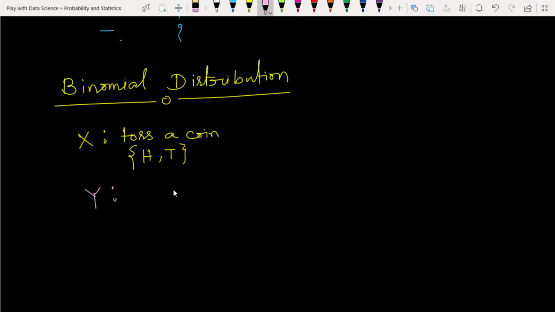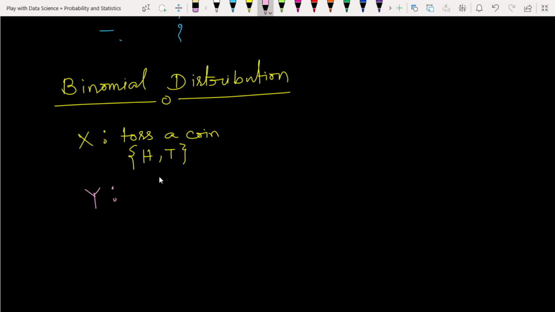Suppose we are going to toss a coin up to 10 times. In these 10 times, how many heads occur? That's the experiment I want to know about. Suppose we take randomly 10 tosses. In that time, how many times will you get the head? That's what we want to know.